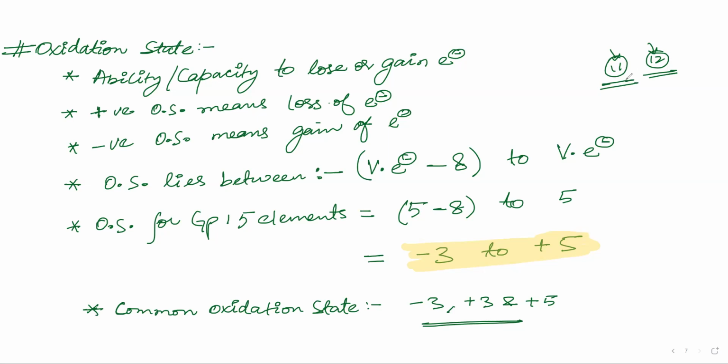Copy this slide and you are done. Thank you, sir. Write each and every point that I have written here. Ability or capacity to lose or gain electrons. Everyone is done? Waiting for Sania. Yes, sir, done. Mariam, Amalia, everyone is done. Okay.